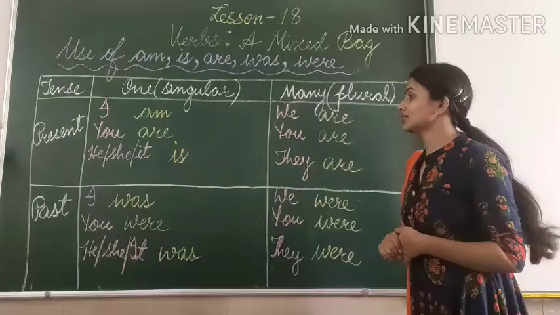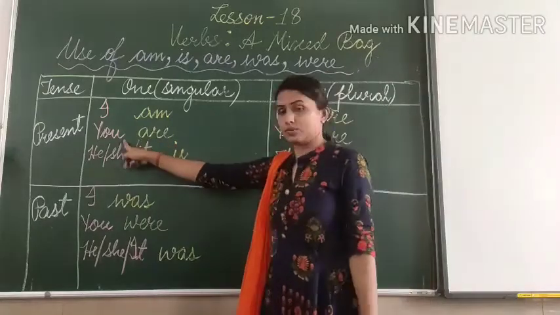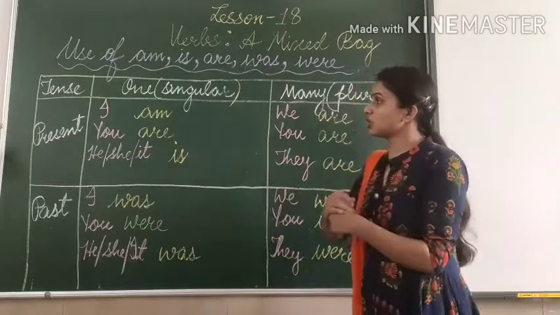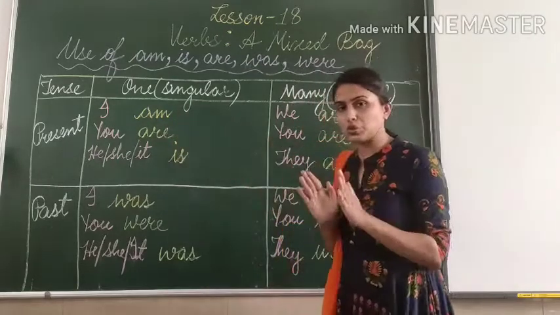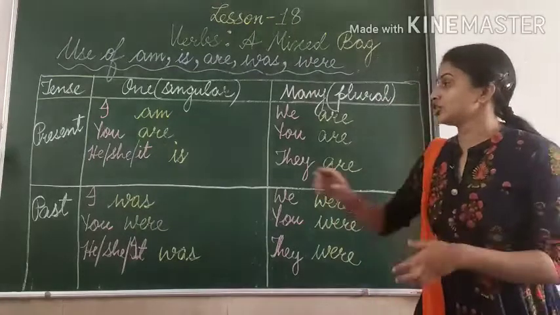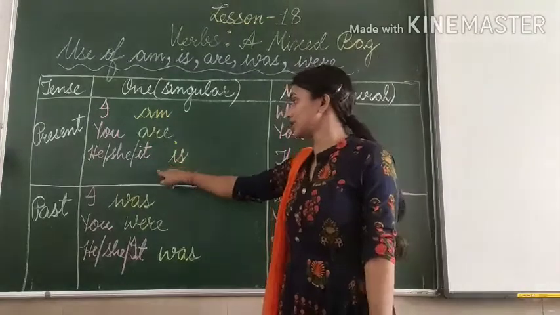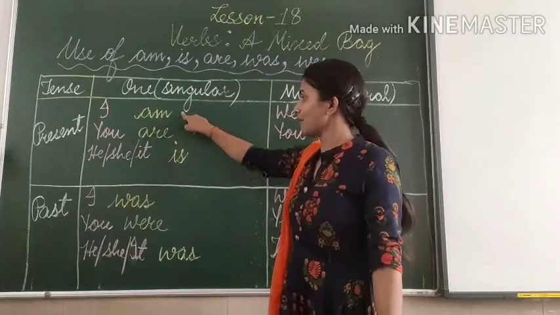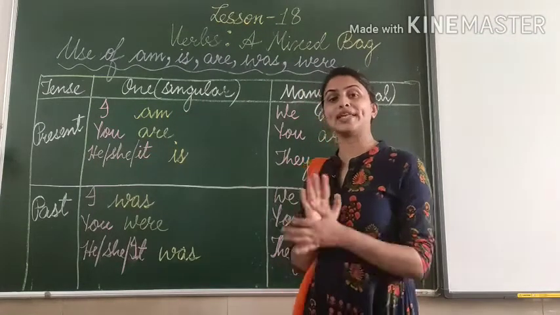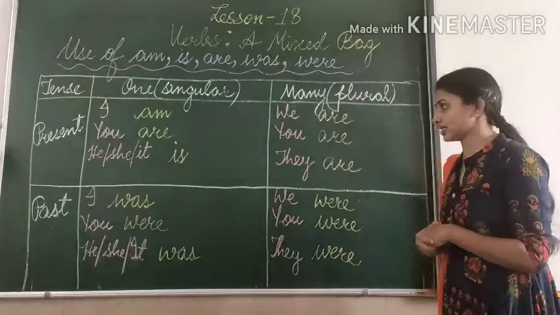Second, you. You means the other person. For the other person, you will always use are. Then he, she, and it. With he, she, and it, you will use is. So am, are, is. You can see here, is will be used for any noun or he, she, or it.